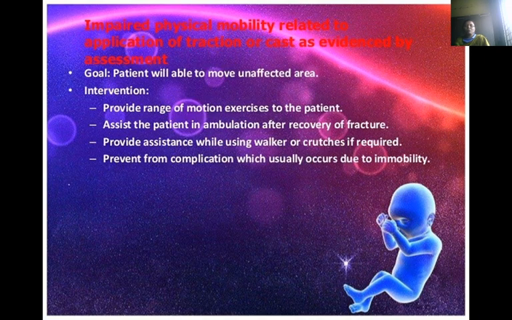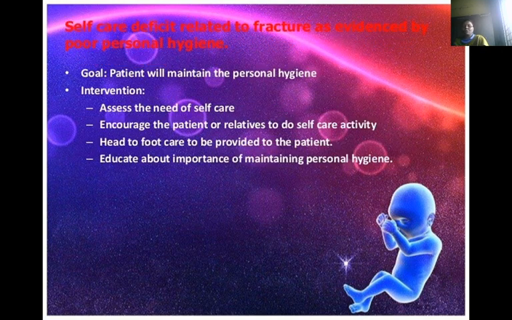Then impaired physical mobility related to application of traction or cast, as evidenced by the assessment. Our goal is that the patient will be able to move the unaffected area. Interventions are: provide range of motion exercises to the patient, assist the patient in ambulation after recovery of the fracture, provide assistance while using a walker or crutches if required, and prevent complications which usually occur due to immobility.